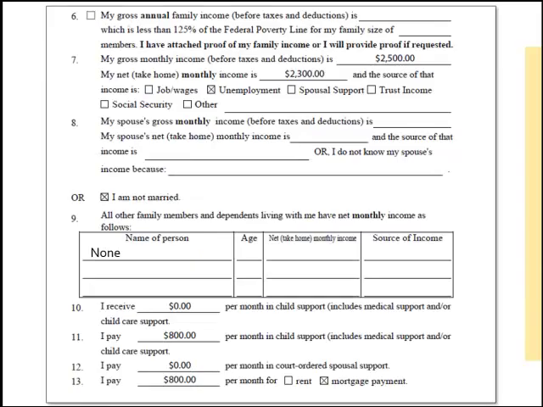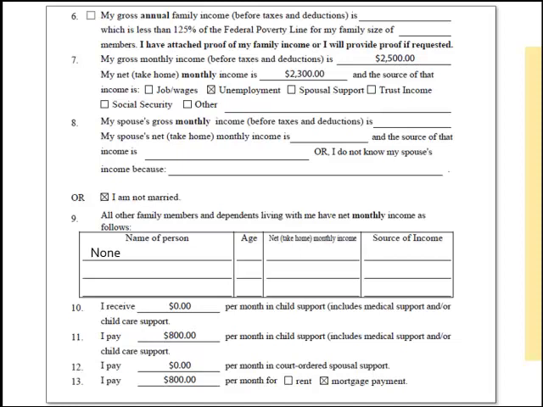For question 6, look at the income guidelines chart and the instructions for the fee waiver forms. Calculate the gross, or before taxes, annual income for your household size you listed at question 5 and determine if your income is at or below 125% of the federal poverty guidelines. If it is, check the box for question 6 and fill in your gross annual family income and your family size. If it is not, leave this question blank.